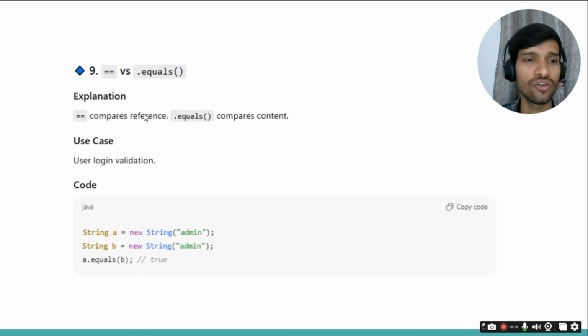Double equals compares the references, and dot equals compares the content. For example, how can you differentiate? A String A is created and has admin as its content. String B is also created and has admin as its content. If we do A dot equals B, it compares the content; admin and admin are the same, so it returns true. If we do A double equals B, then it will return false, because A refers to some memory address and B refers to some other memory address.